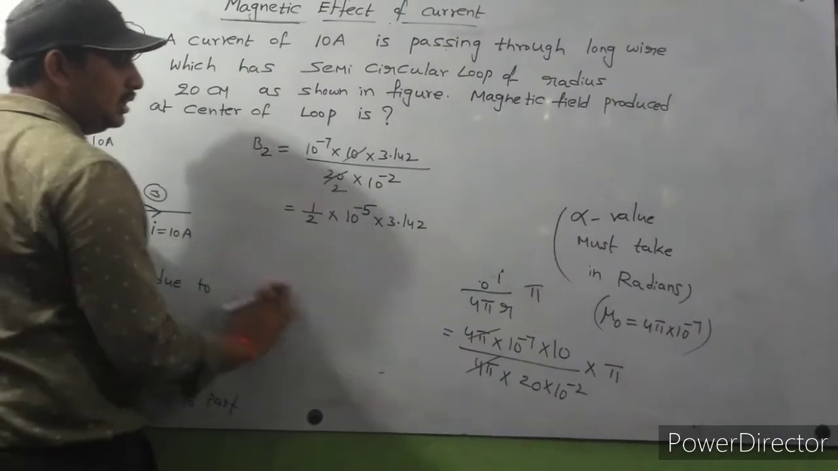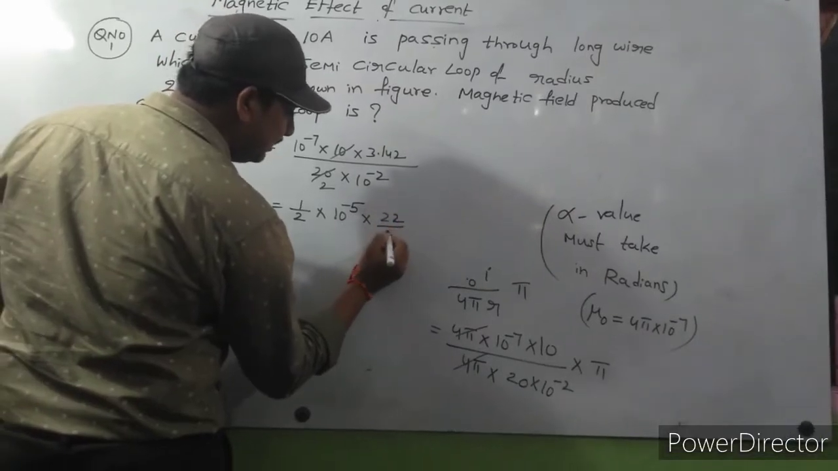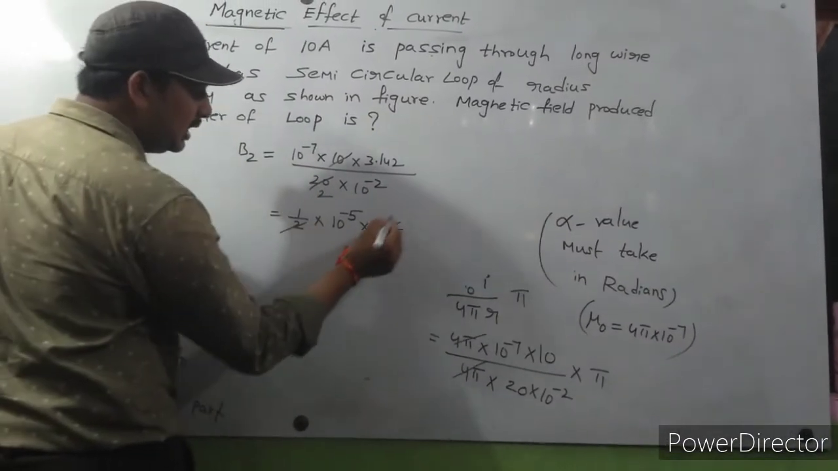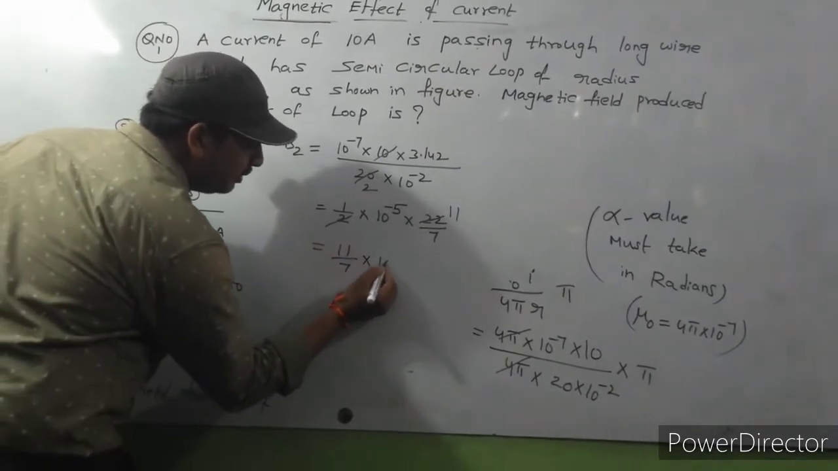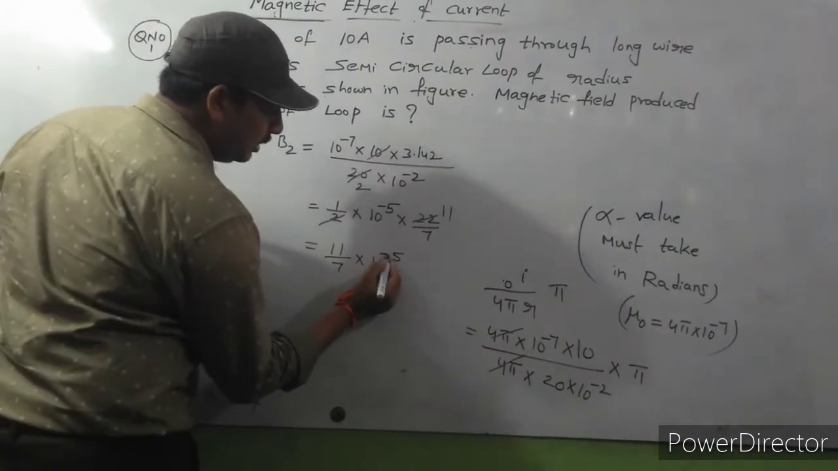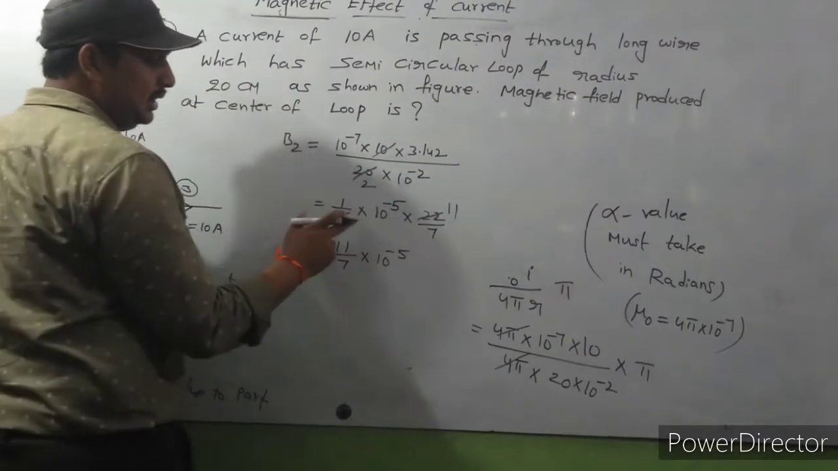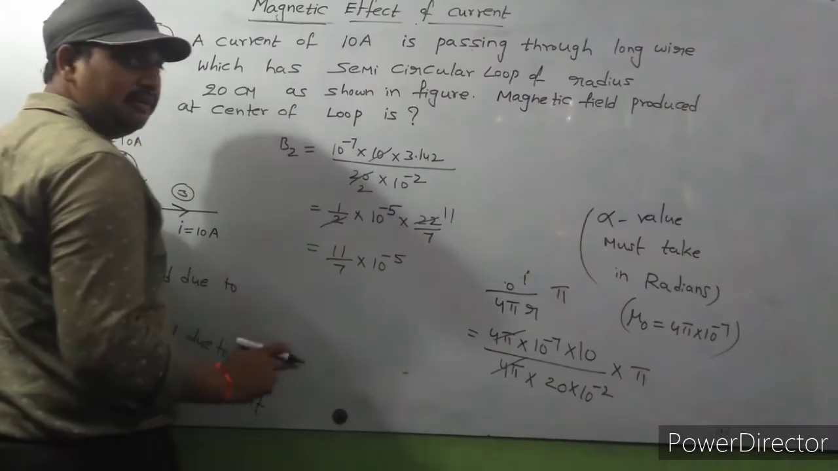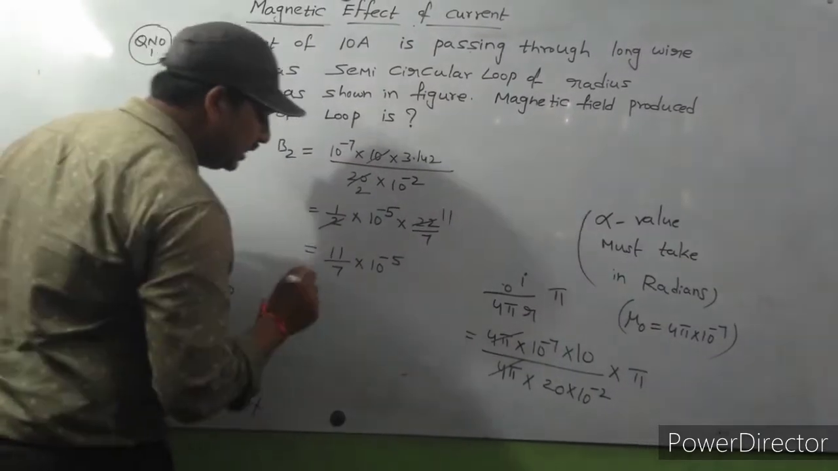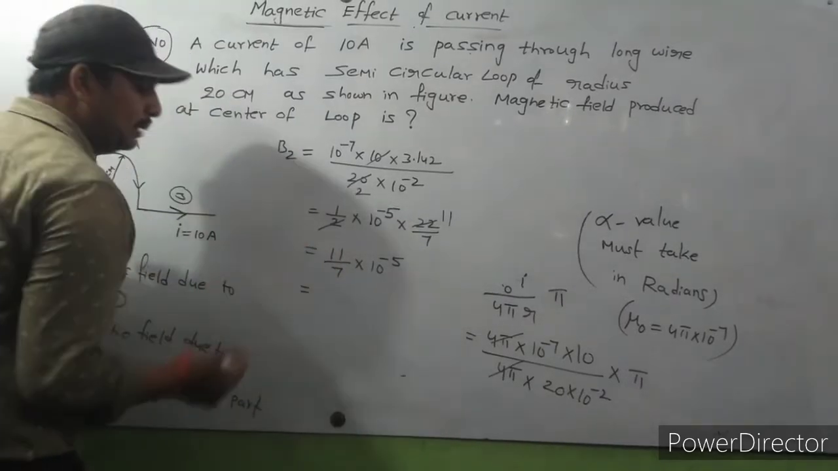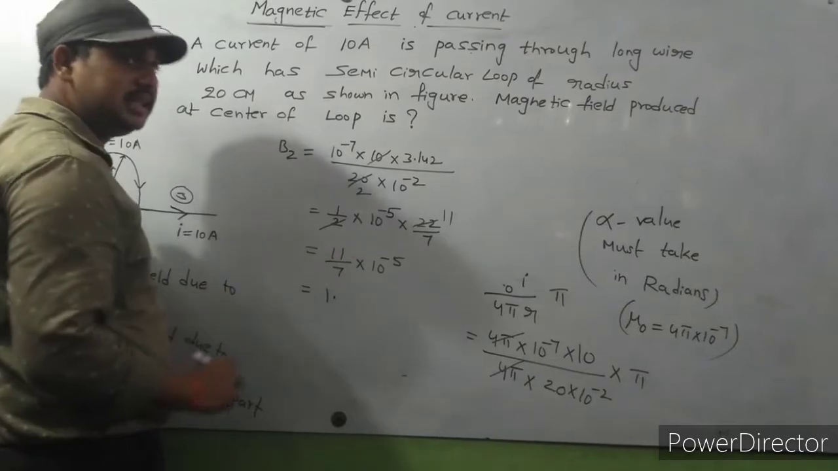So here you know already, pi value you consider 3.142 or 22 by 7. So then 2 how many times here? 11 times. Then 11 by 7 into 10 power minus 5. Then 7 how many times here? 7 1 7. Okay. And then 4 is left.